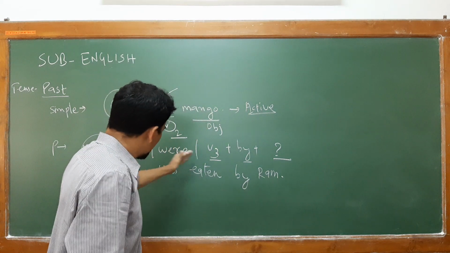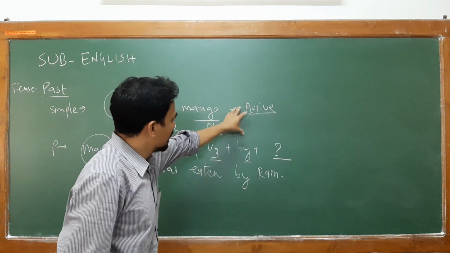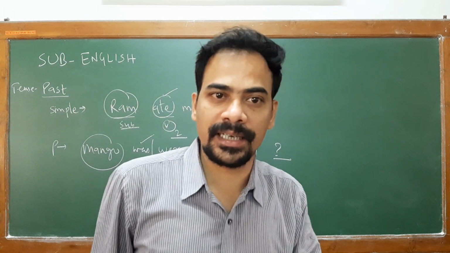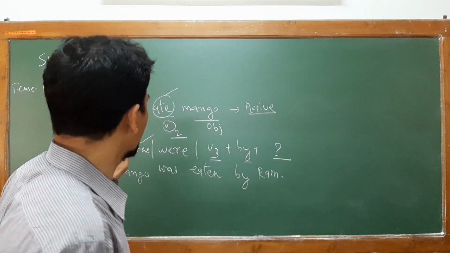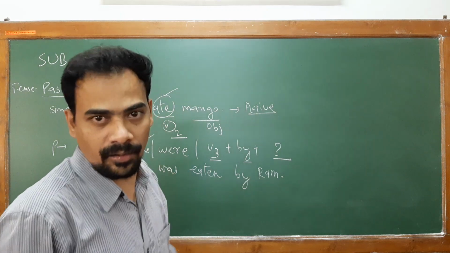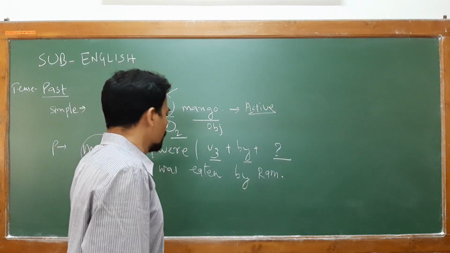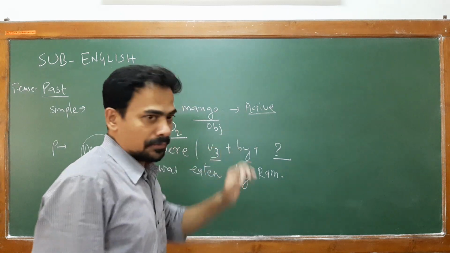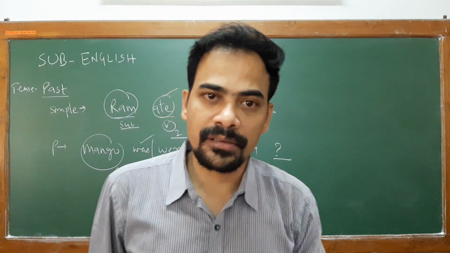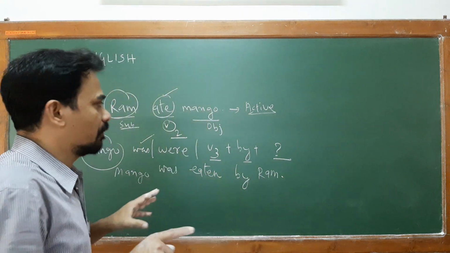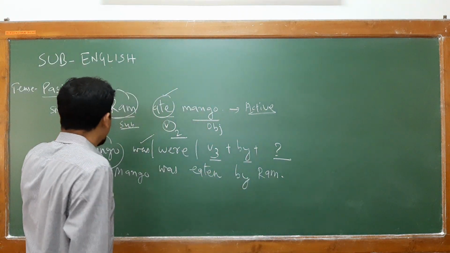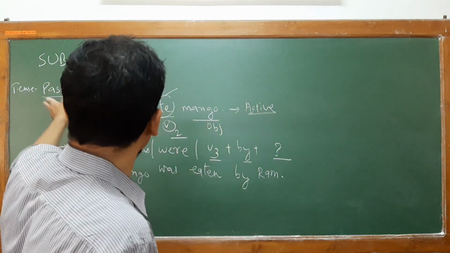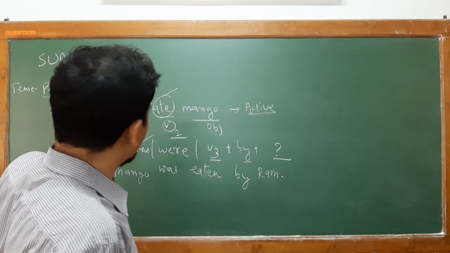Now as for this format you have to proceed. You select your object, put it in subject form, then you don't forget to use the helping word, either was or were. It depends on the subject you have used. Then do not forget to use the V3 form. So this is the proper format of converting your active into passive, especially when you are reading about past tense.